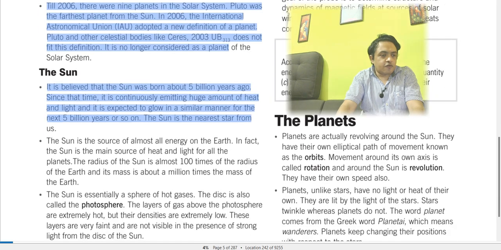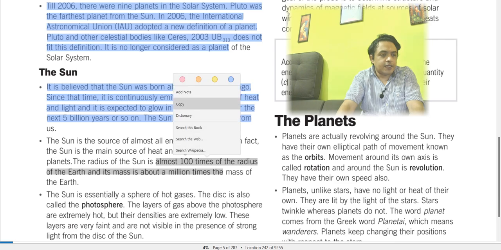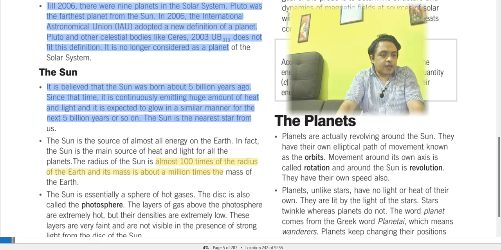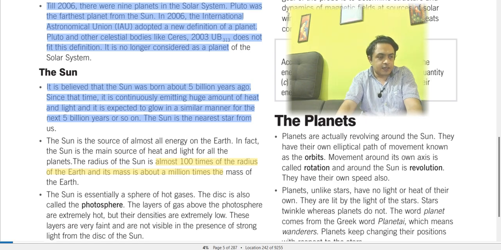The sun is the source of almost all energy on the earth. In fact, the sun is the main source of heat and light for all the planets. The radius of the sun is almost 100 times the radius of the earth, and its mass is a million times the mass of the earth.